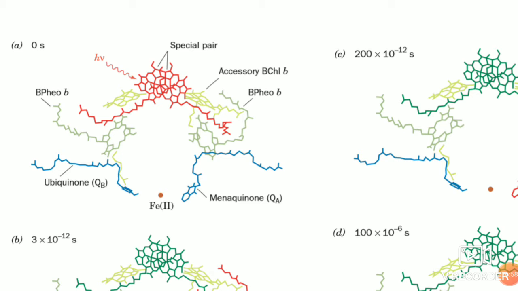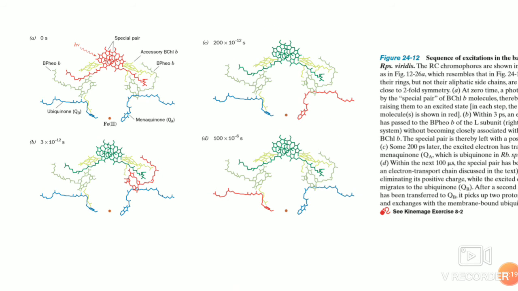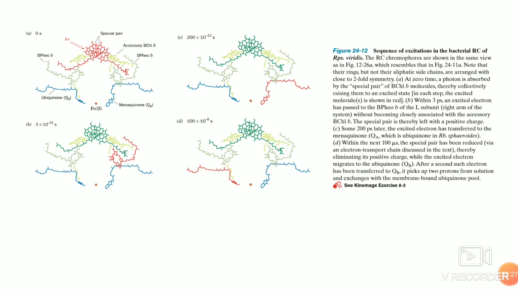The two bacterial chlorophyll B molecules in Rhodopseudomonas viridis, the so-called special pair, are closely associated. They are nearly parallel and have a magnesium distance of 7 angstrom. Once it is excited, at zero time and at different times, the passage of this excited electron to menaquinone is almost 100% and very efficiently transported.